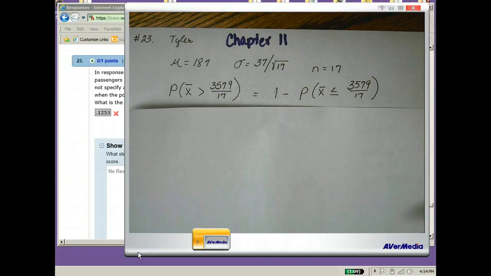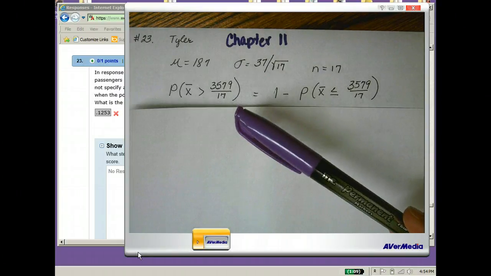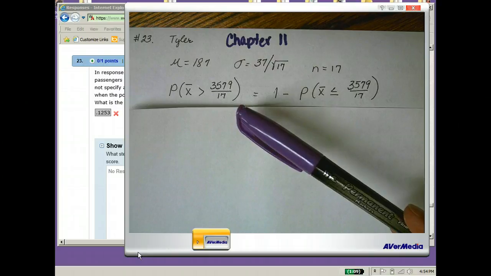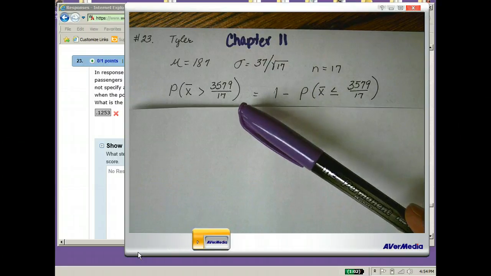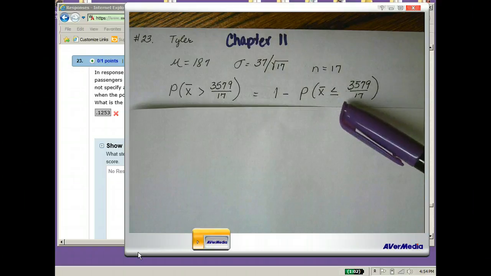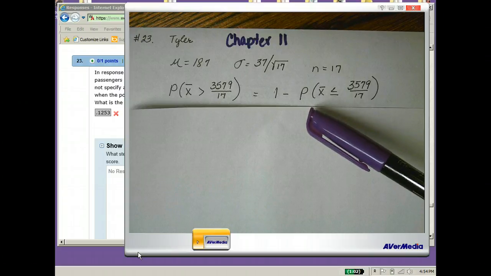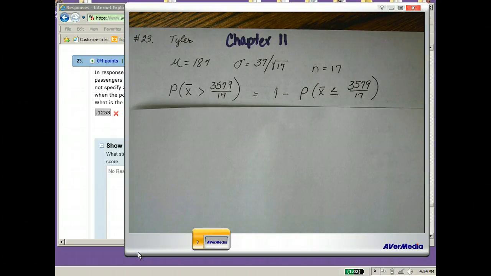The question asks us to find the probability that the total weight is greater than 3,579 pounds. Since we're dealing with averages, that means that x bar is going to equal the total weight divided by 17 in this problem. We're going to convert this to a z-score and look it up in the table. Since table A gives us the area to the left of the z-score, or the probability that it's less than or equal to a given number, we're actually going to take 1 minus the probability that x bar, or the average weight, is less than or equal to 3,579 divided by 17.